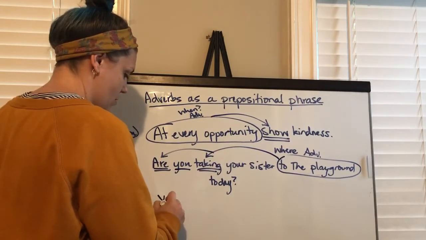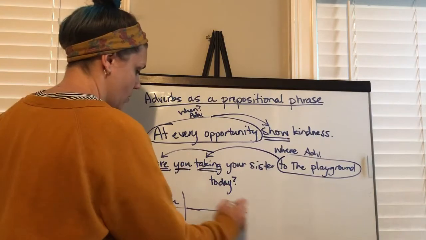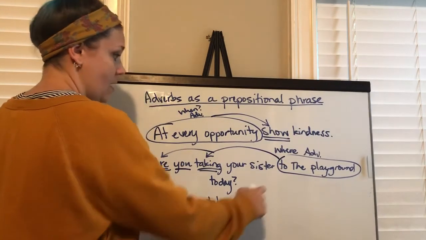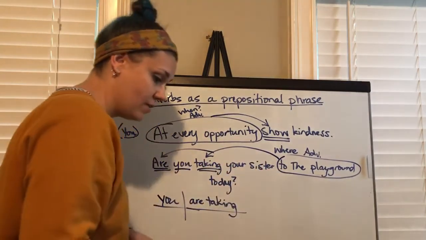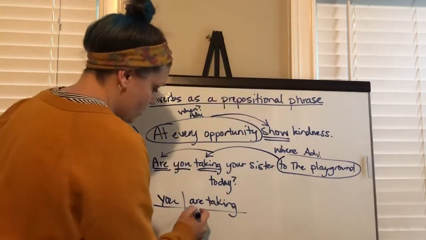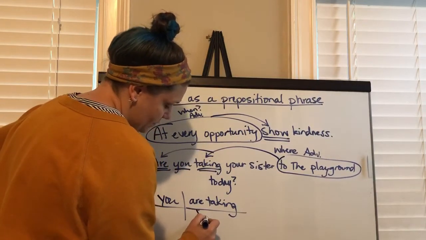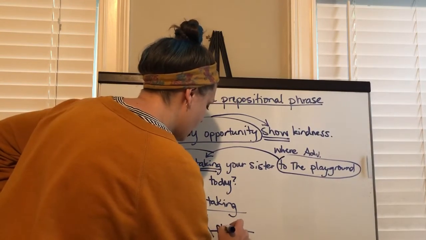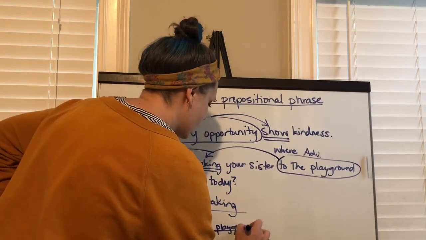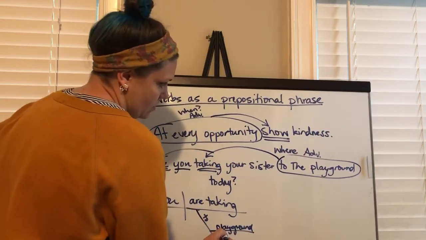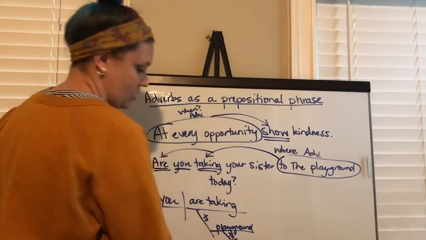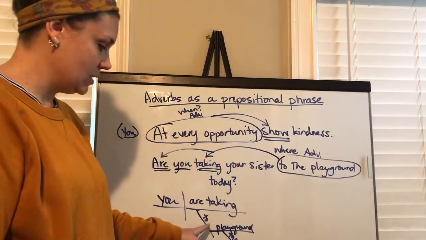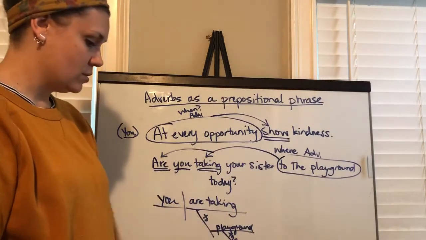You are taking. I know this prepositional phrase comes off of are taking, right? So the preposition goes here, to, the object of the preposition goes here, playground, and the is always an adjective describing playground. Okay, that's how a prepositional phrase goes. The preposition goes on the slanted line, the object of the preposition goes on that line, okay?